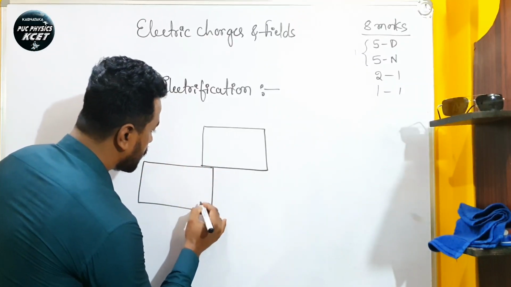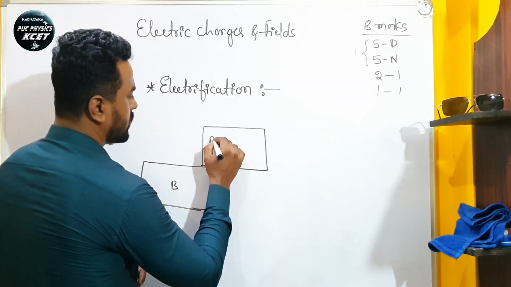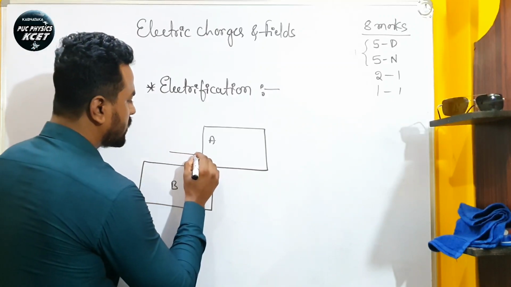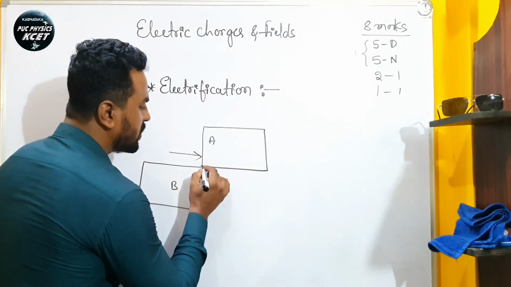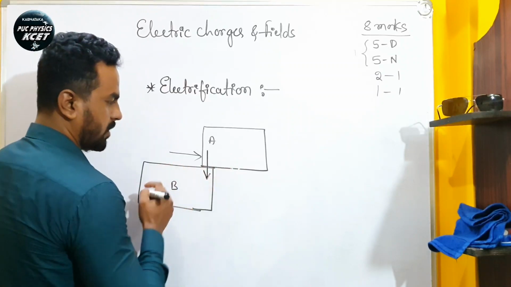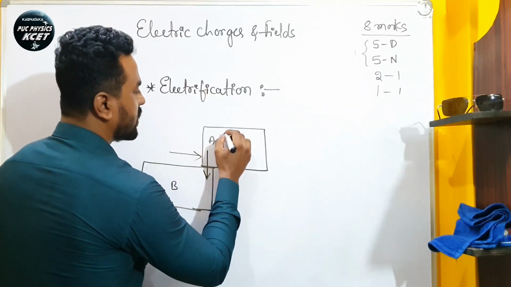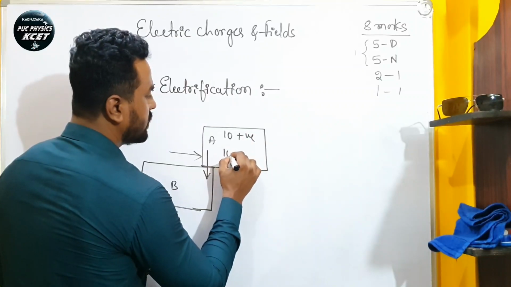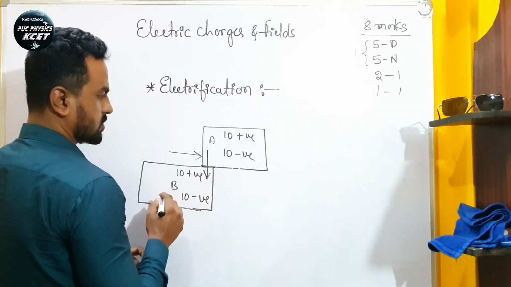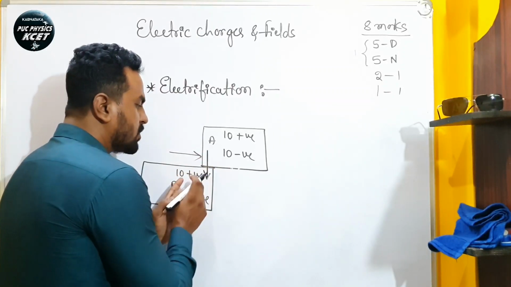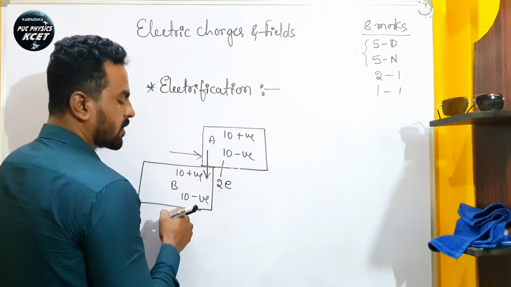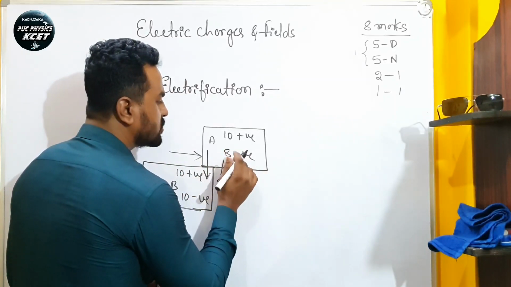I am taking body A over body B because I am rubbing body A with body B. So when I rub body A with body B, what happens? Due to the friction between these two bodies, the transfer of electrons takes place from body A to body B. Suppose here we have 10 positive charges and 10 negative charges. Here also we have 10 positive charges and 10 negative charges. After rubbing body A with body B, let us consider 2 electrons are transferred to body B, which means here 8 negative charges remained.